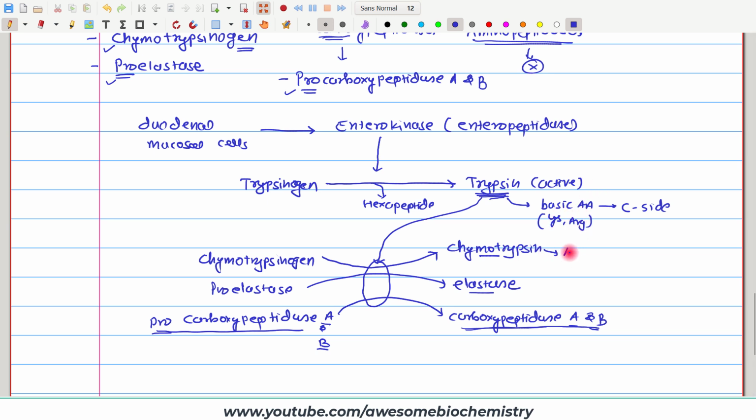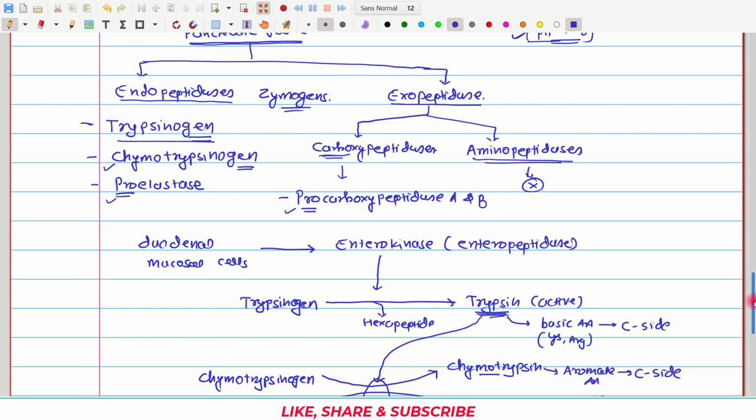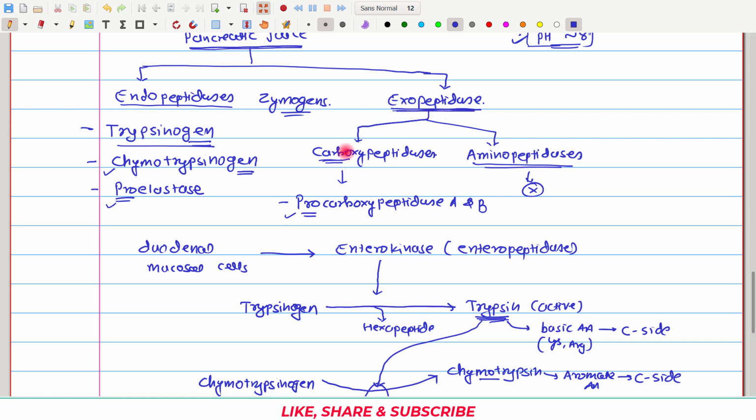What about chymotrypsin? Chymotrypsin identifies aromatic amino acids, and again here also the carboxy side peptide bond is broken down. What about elastase? Elastase identifies small amino acids, specifically having aliphatic side chains, so it identifies alanine, valine and leucine, and the carboxyl side peptide bond of these amino acids is broken down. What about carboxypeptidase A and B? Remember, they are the type of exopeptidase which acts on the carboxyl side.